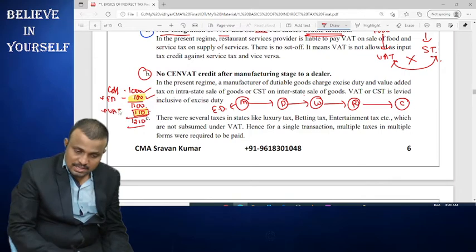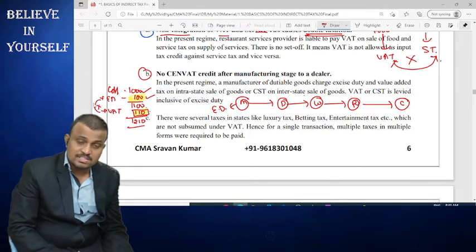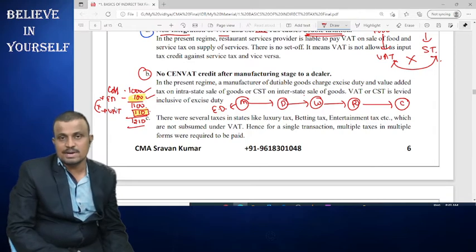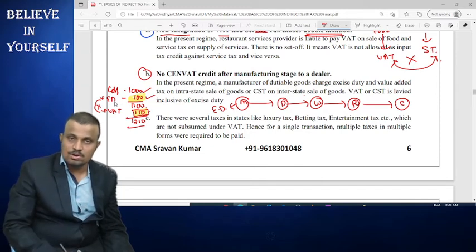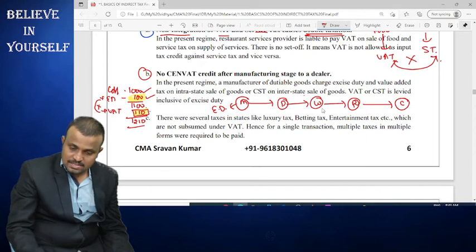Another thing is this excise duty cannot be adjusted against VAT, and VAT cannot be adjusted against excise duty, because excise duty is levied and collected by the central government. VAT is levied and collected by the state government. For setting off of the taxes, both should belong to the same government. Clear? And another example, if the wholesaler is in AP and the retailer is in Tamil Nadu.